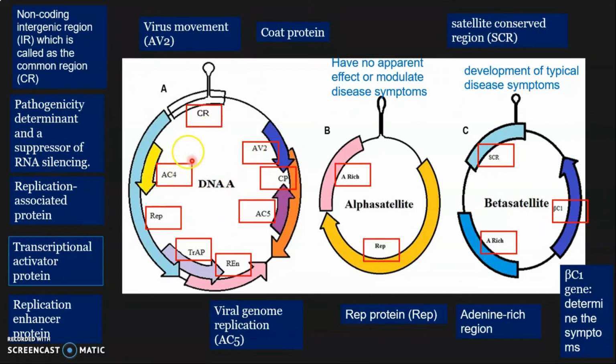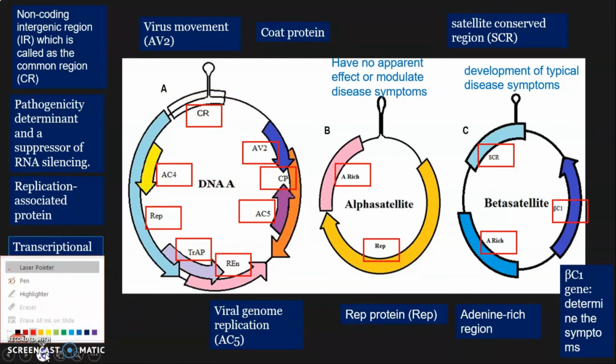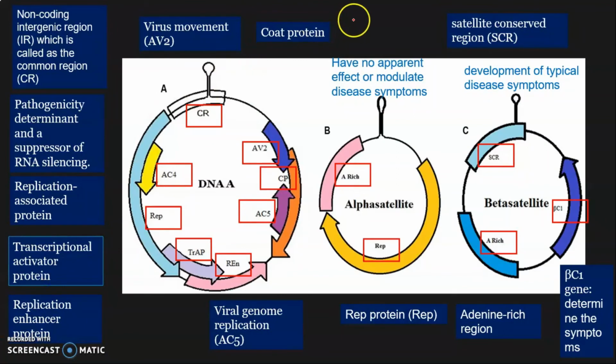And in bipartite you will find two components. One is DNA A and the second will be DNA B. You will never find satellites.